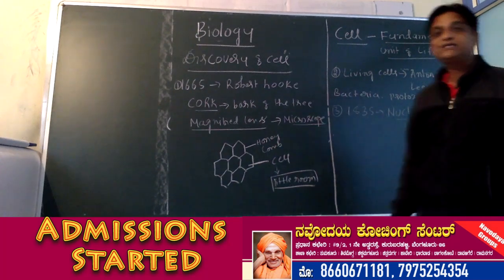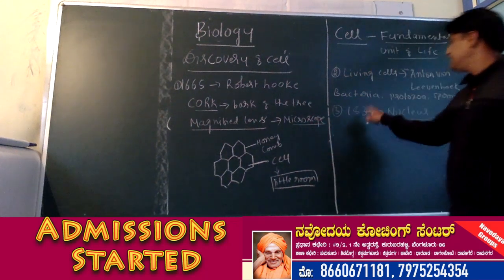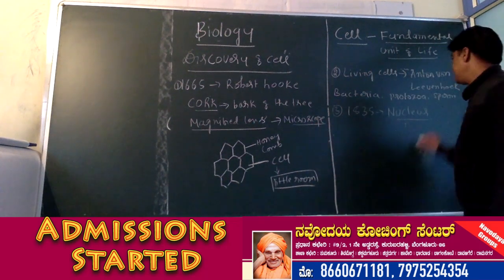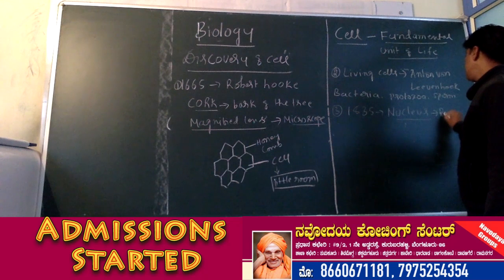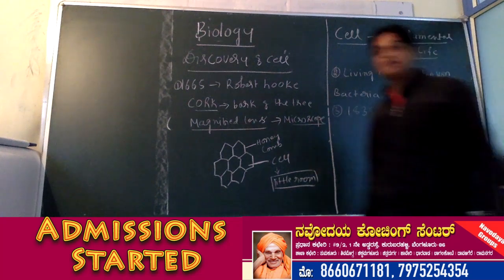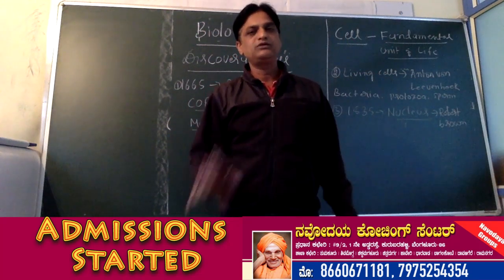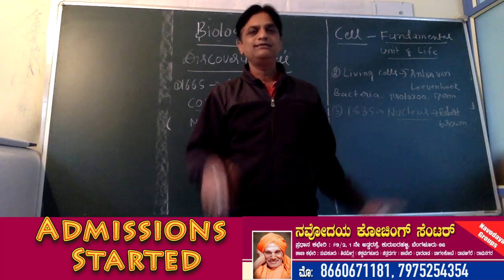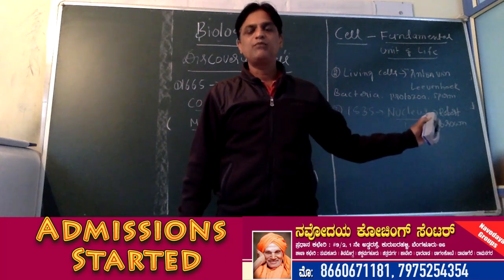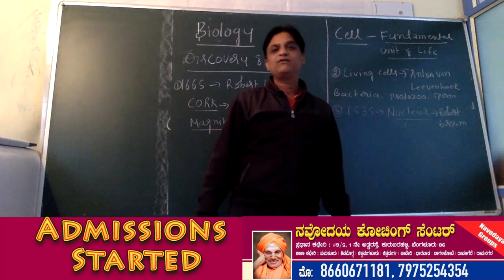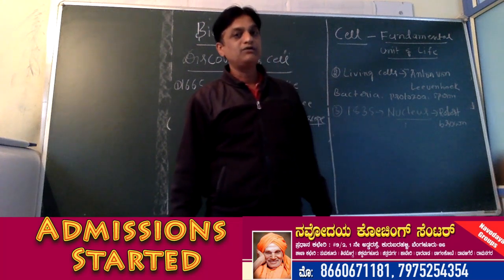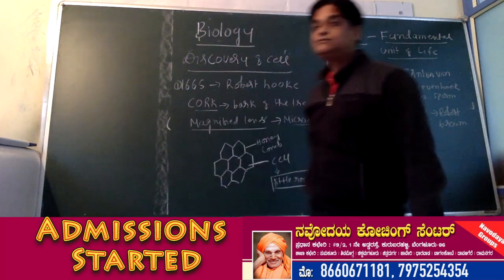So the nucleus of the cell was discovered in the year 1835 by Robert Brown. So who discovered the nucleus of the cell? Later we will study in detail about the components of the cell. So the nucleus is one such component of the cell which was discovered by Robert Brown in the year 1835.